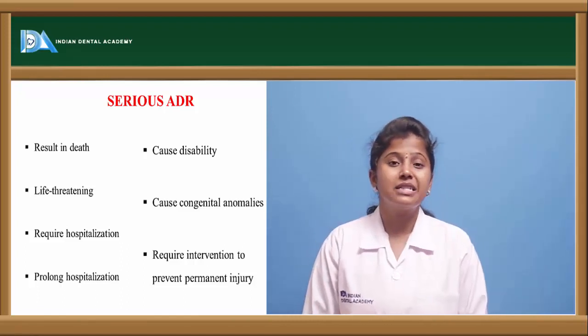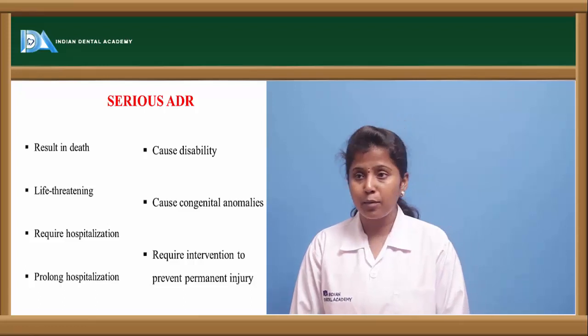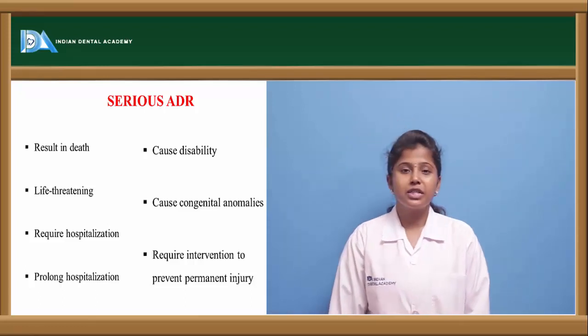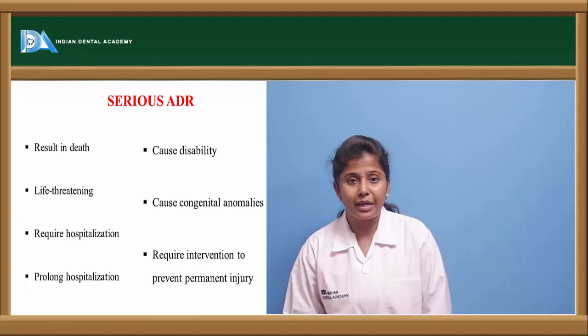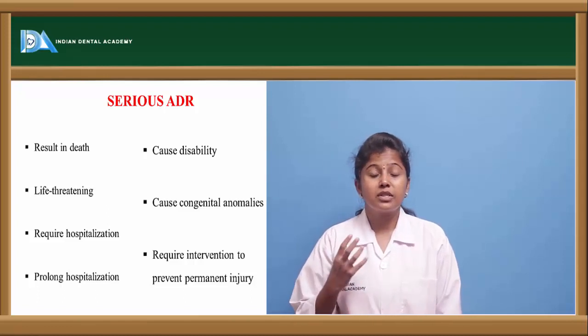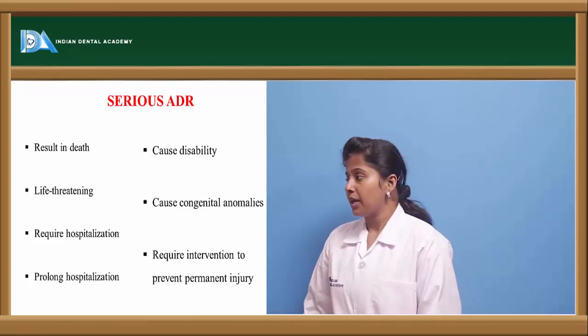Sometimes it may cause disability, and it may cause a congenital anomaly. So this is the seriousness which adverse drug reactions cause to the body.